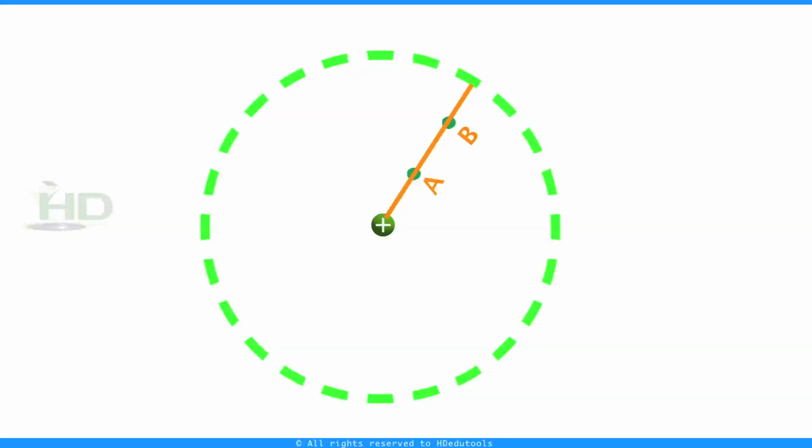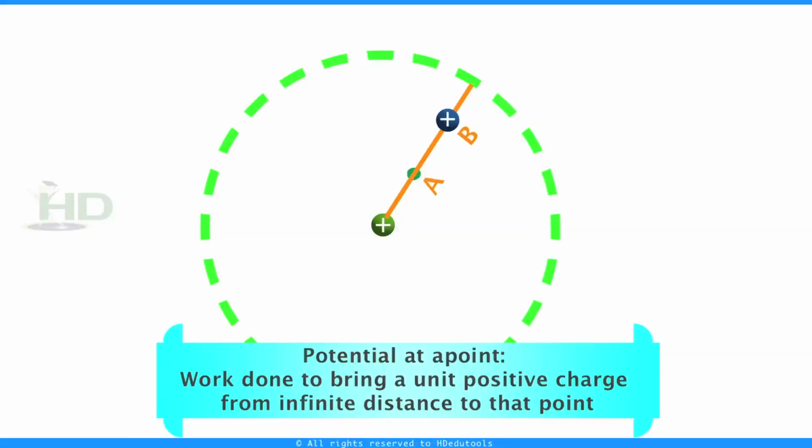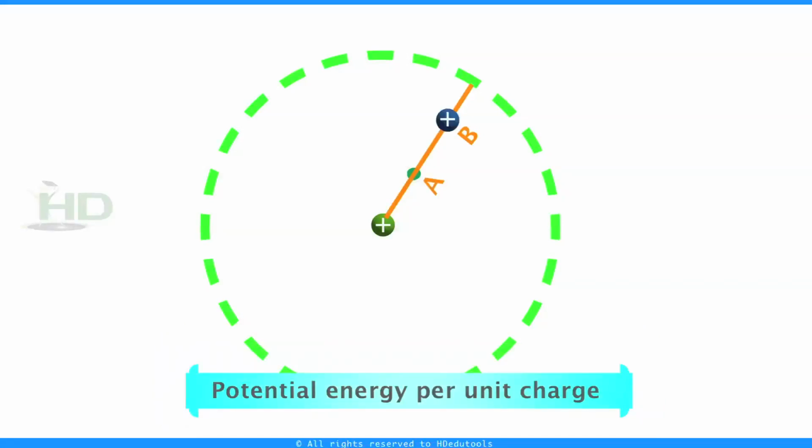Why do I have to do some work? Yes, it is bound to the field with some energy. That level is nothing but the potential at that point. The energy with which it is bound to that field is the potential energy at that point, and potential is nothing but potential energy per unit charge.